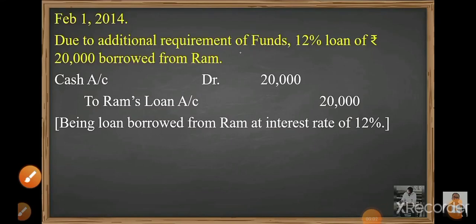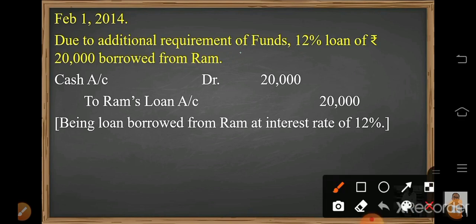Okay students, so today we are going to start the 7th sum of chapter number 4, Journal. Today we are going to pass the journal entries of question number 7, that is, write the following transactions in the journal of Pushkar. Now these transactions are related to loan and its interest. Let's see what the first transaction says.